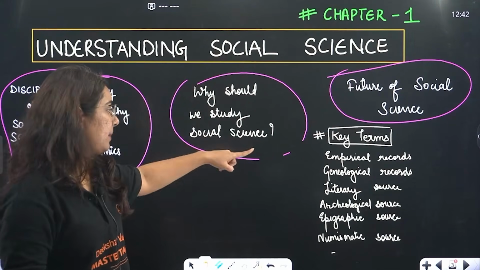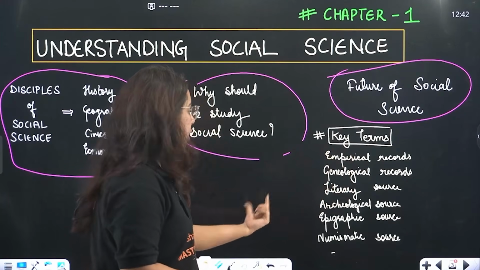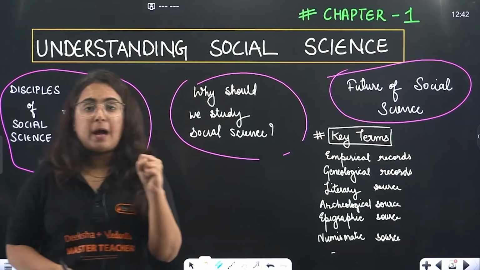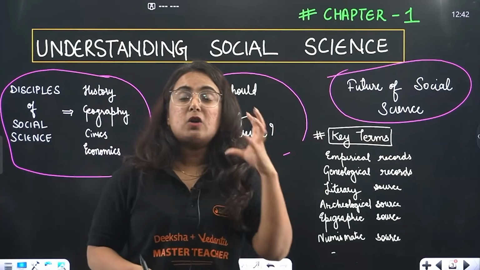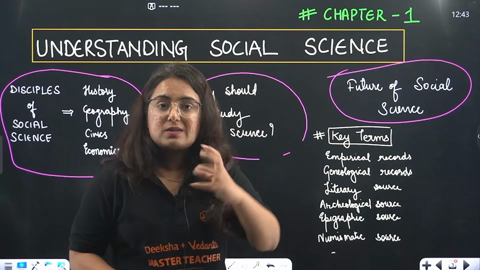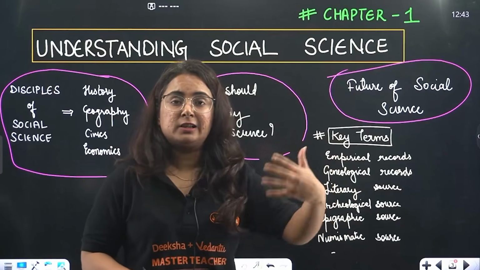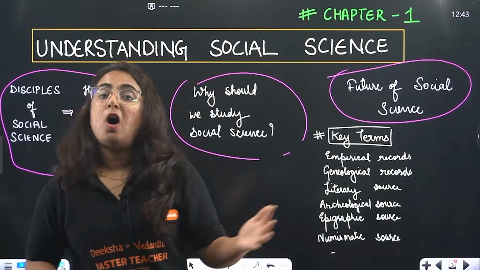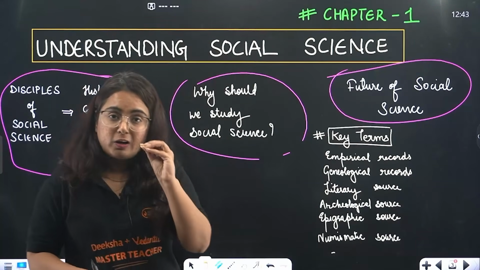The key terms from this chapter are basically empirical records, genealogical records, literary sources, archaeological sources, epigraphic and numismatic sources. So beta, when we study SST, or when we study history particularly, to know about the events in the past, what we use are sources. Either it be archaeological, that means we dig and find certain things like coins, currencies, seals, buildings, monuments, etc. Or there are times when we find records that are written, that is literary sources. According to that, it is divided.